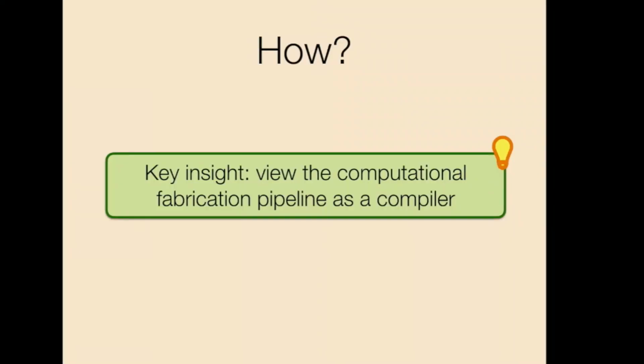Okay, so now that we have seen that this is a useful tool, let's try and understand how we build this. In order to build this tool, we had this key insight that the fabrication pipeline can be viewed as a compiler. Why is that the case? Because everything we do in this fabrication world is actually write programs in certain languages, compile them to different types of representations, and ultimately we generate G-code, which you can think of as assembly for 3D printers. That is what the 3D printer actually interprets, and it moves the extruder and prints your thing for you. So this can be viewed as a compiler.